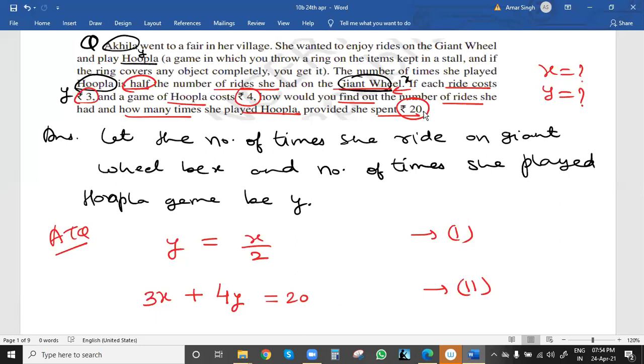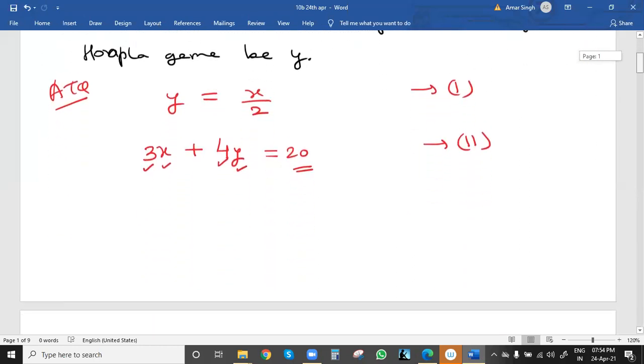One time she paid 4 rupees, y times she paid 4y, and one time riding on the giant wheel is rupees 3, x times 3x, and in total she paid 20 rupees. So 3x plus 4y equal to 20. These are the basic 2 equations.